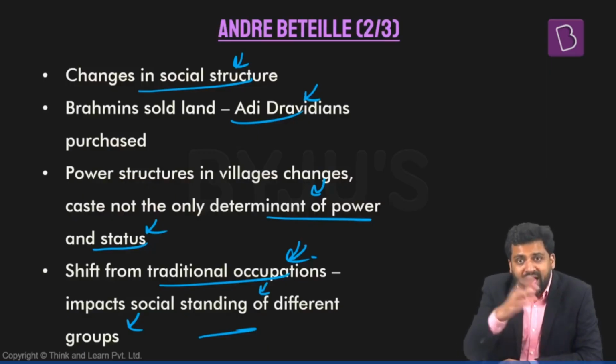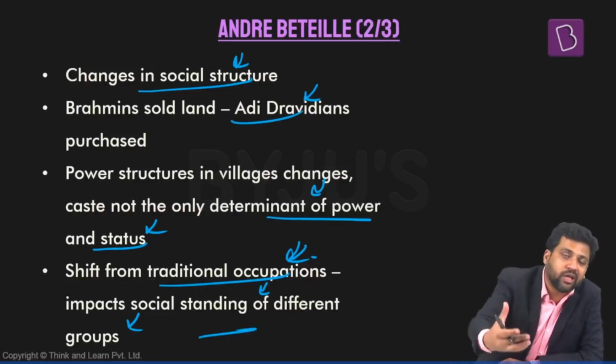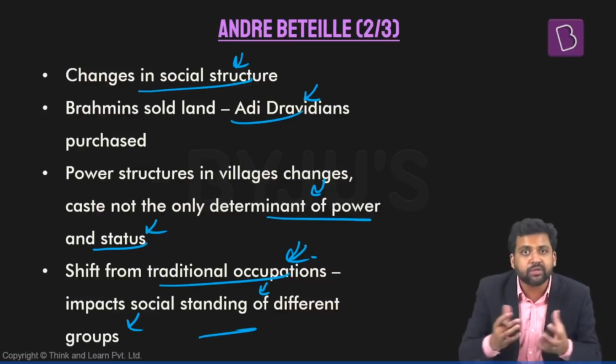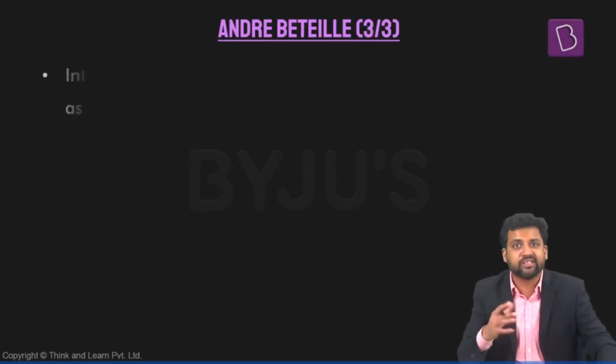Right? So caste and occupations were linked with one another, but that might not always be the case. This is also changing. Brahmins are taking up government jobs. Those who belong to a particular caste are now taking up something else. Land markets are also changing. So there is some form of flux in villages as well.